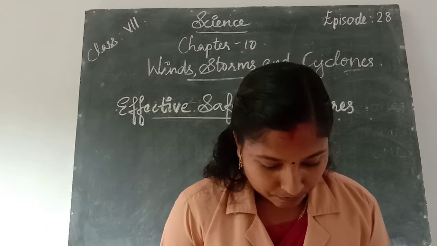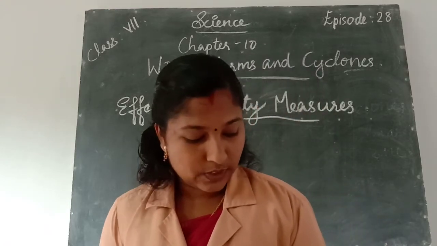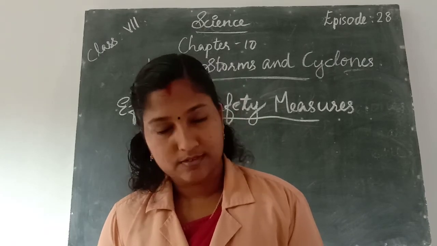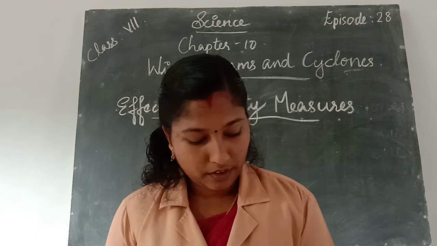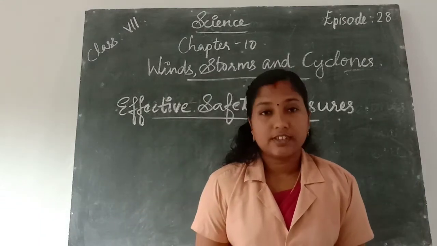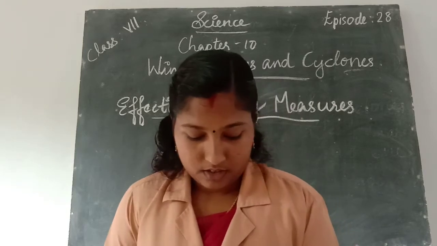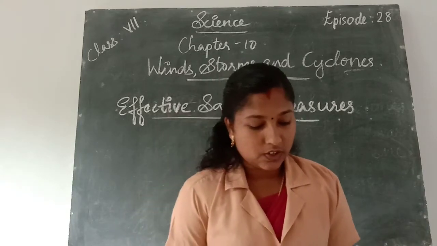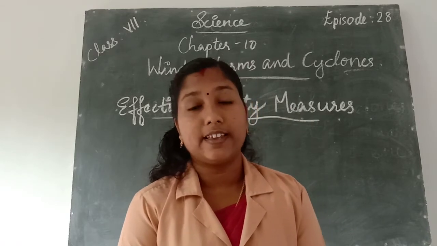Next one, once again, about what all things we learn in this. First, we learn about destructions caused by cyclones. What are the destructions caused by cyclones? We know that a cyclone means high speed winds.